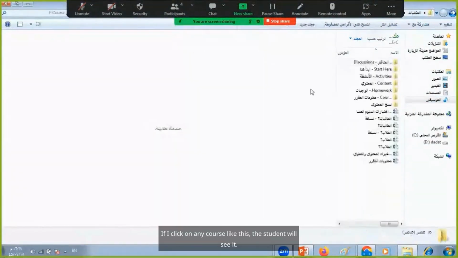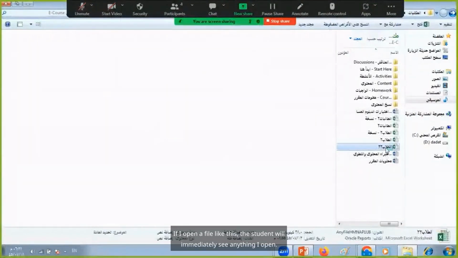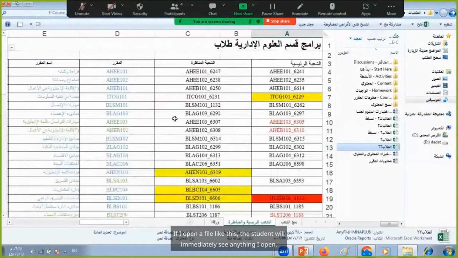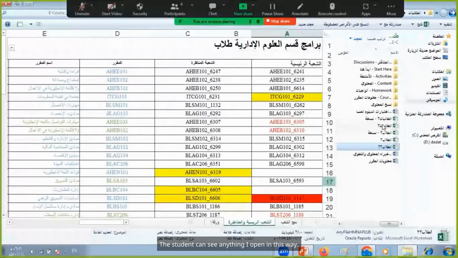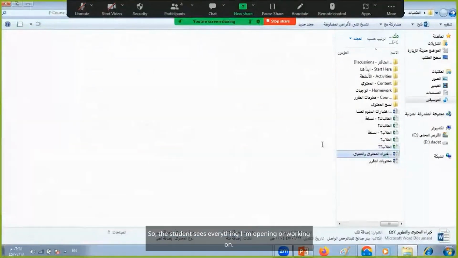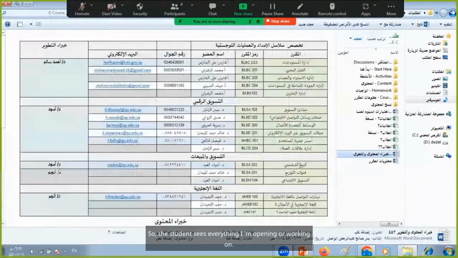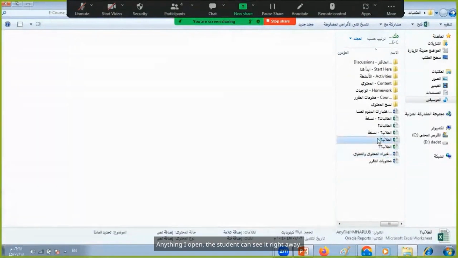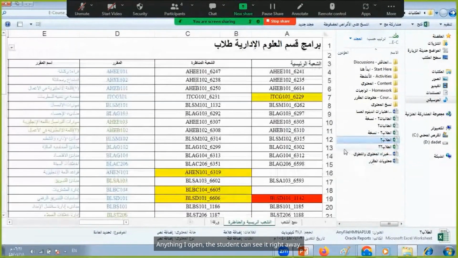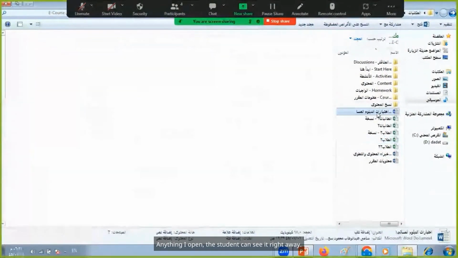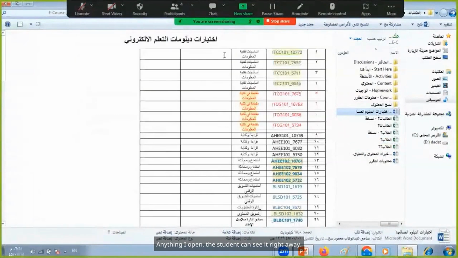If I click on any course like this, the student will see it. If I open a file like this, the student will immediately see anything I open. The student sees everything I'm opening or working on, right away. This is regarding screen sharing.